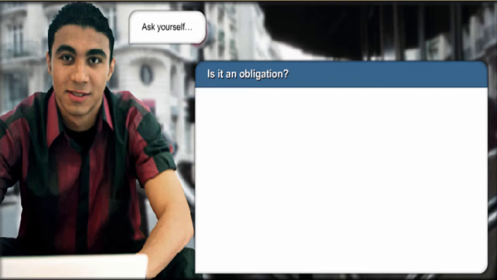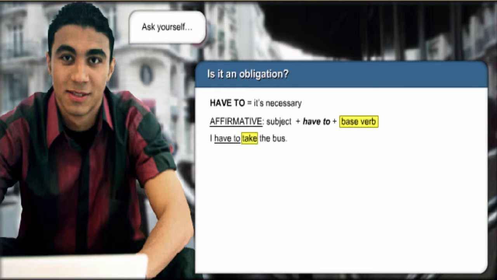To make an affirmative statement with the verb have to, begin with the subject and the correct form of the verb have to. Then use the base form of the verb. I have to take the bus. We have to leave now. Sarah has to bring her uniform.